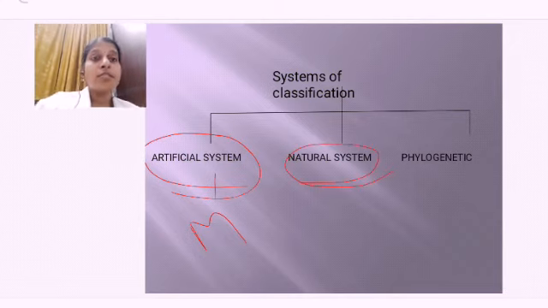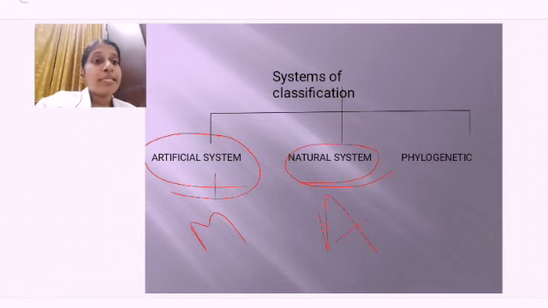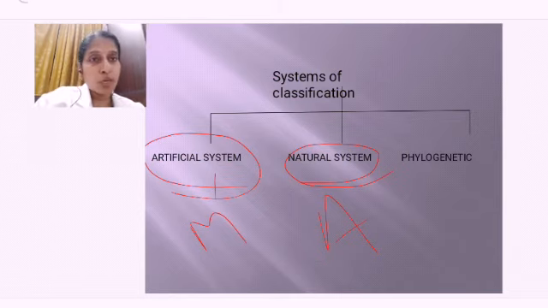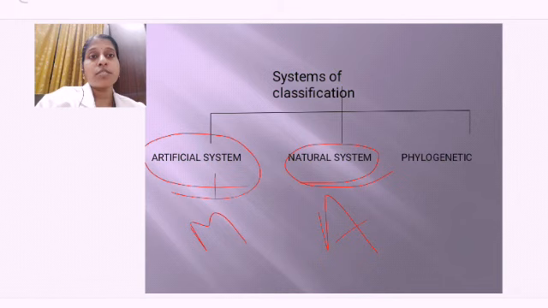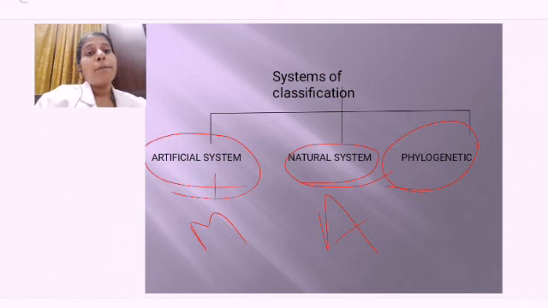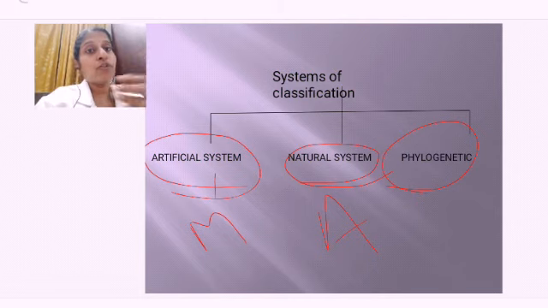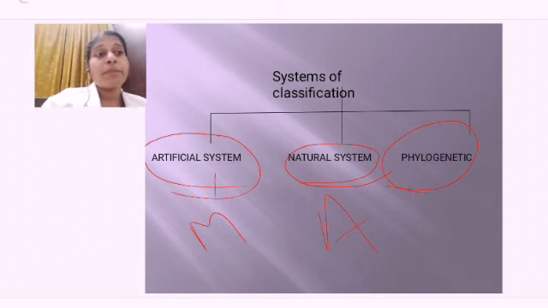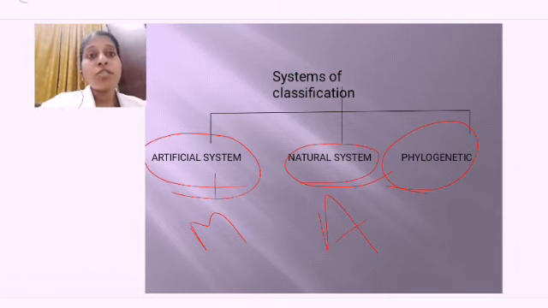The natural system considered anatomy, mainly the internal characters, the chemical composition and their structure. Phylogeny was classifying plants based on the evolutionary history, how the evolution happened and which plant they are resembling. Based on that, the phylogenetic system was classified.